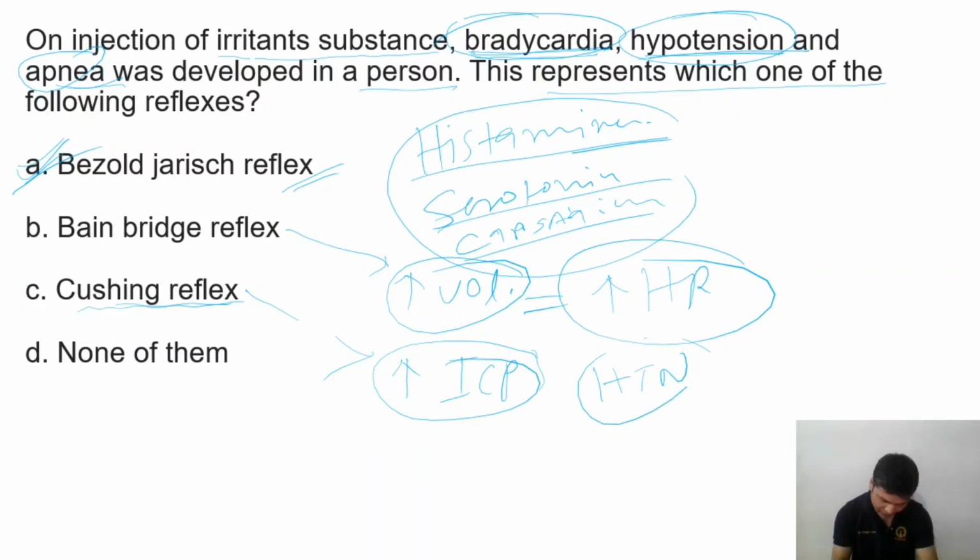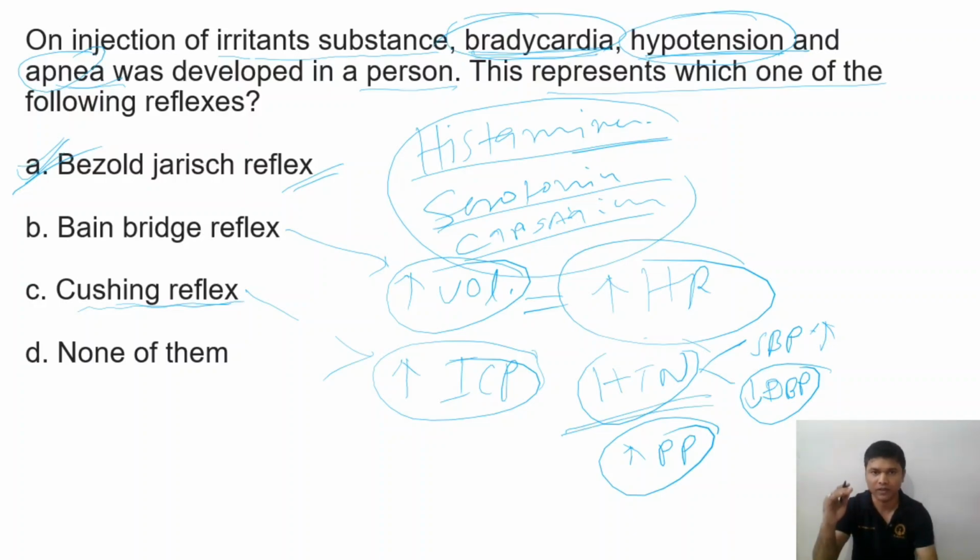Pressure will increase, especially systolic pressure, and sometimes diastolic blood pressure decreases, or we can say pulse pressure increases. Or you can simply say blood pressure increases in the Cushing reflex when intracranial pressure increases, especially systolic blood pressure, while diastolic blood pressure will remain normal or sometimes decrease. Or pulse pressure will increase.